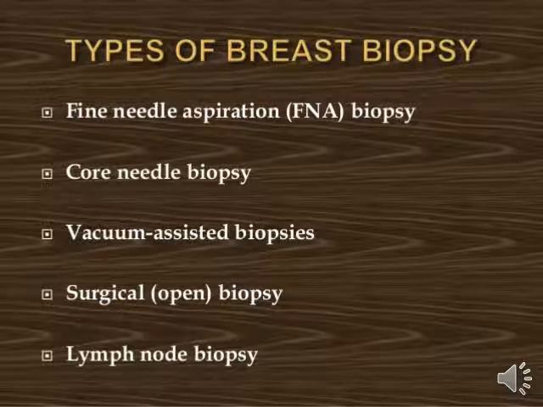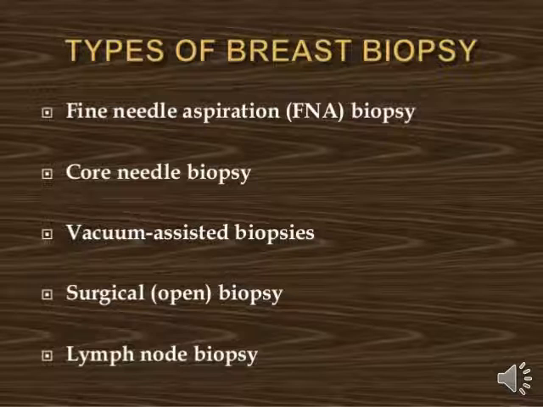Vacuum assisted biopsies means we use vacuum equipment for the purpose of taking out samples. Okay, now surgical open biopsy means we make an incision in the particular affected site and then take the sample. That kind of surgery comes under surgical biopsy.